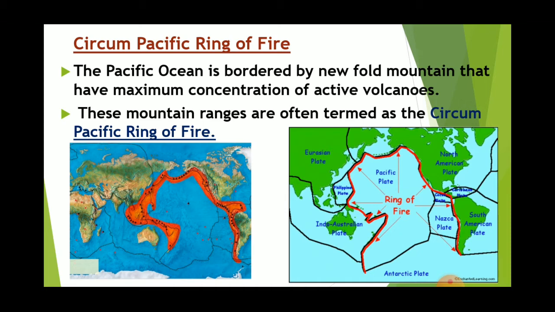You can see here in the below picture, one red color is given, and here on the North America and South America we can see Rockies, Andes mountains, and on the other portion many islands are there, like Japan, Indonesia, all these are coming in this area which is coming under the circum-Pacific Ring of Fire, those areas where new fold mountains are there, and most of these mountains are active volcanic mountains.